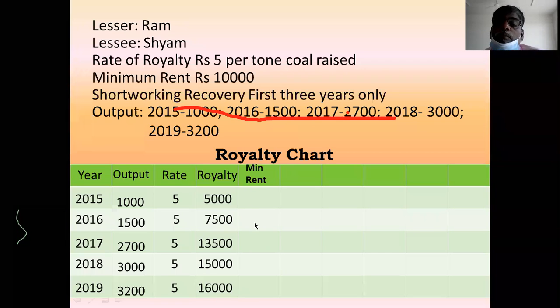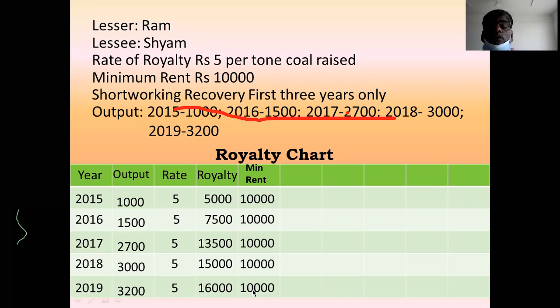Next column, you take minimum rent. What is minimum rent per year? Minimum rent per year is 10,000. Every year minimum rent is 10,000. Next column is short working. Short working means excess of minimum rent over royalty.